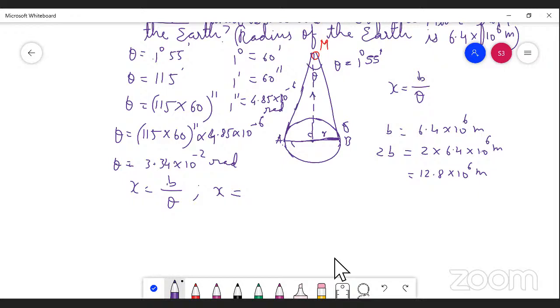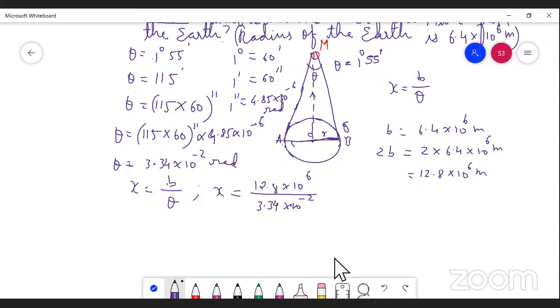This is the value of B. Take this value and substitute in the formula. We already know the value of theta and value of B. So 12.8 into 10 to the power of 6 divided by the value of theta, which we already know: 3.34 into 10 to the power of minus 2 radian.